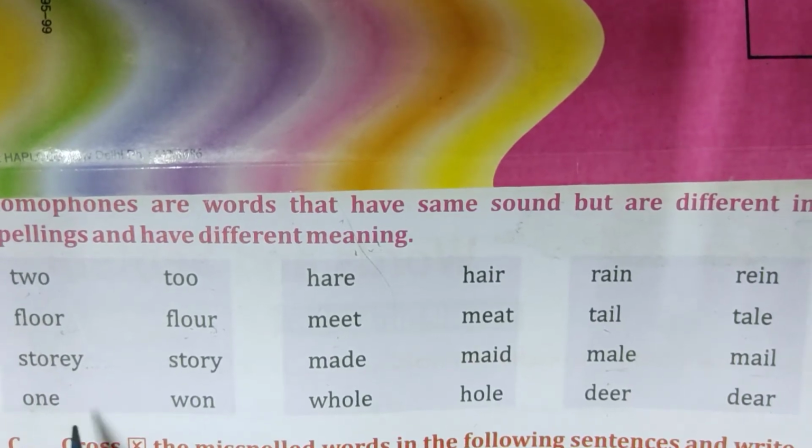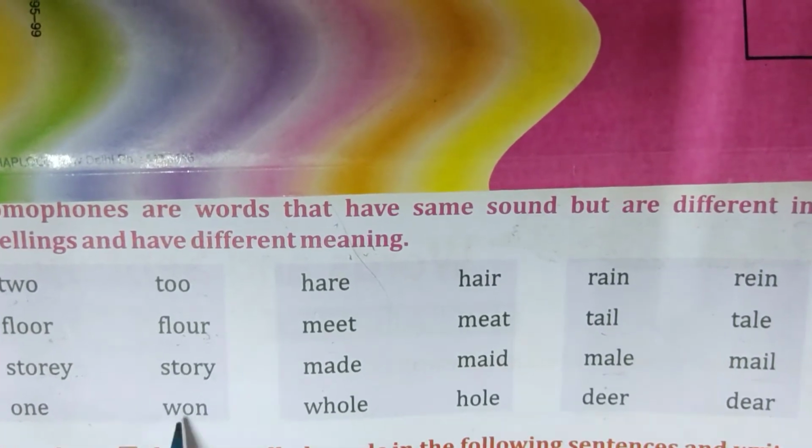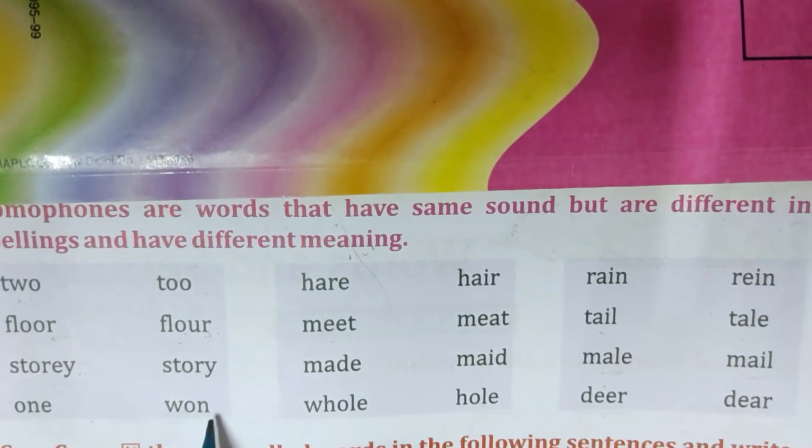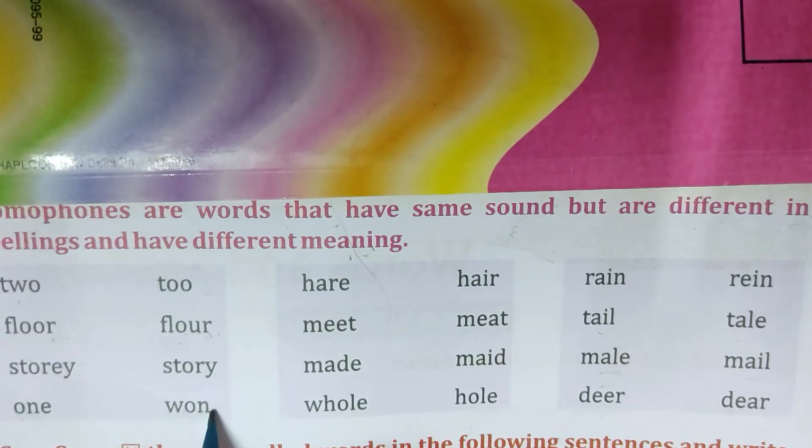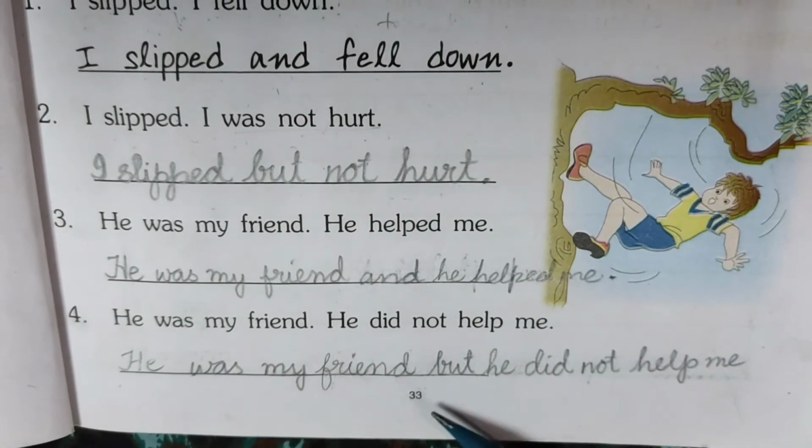ONE, 1. One means number 1. WON, won. Won means victory. We won the match today. Means victory.